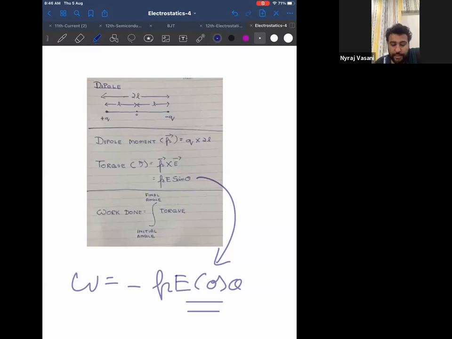Correct? Therefore, work done is the integration of torque, and torque is nothing but PE sin theta. If I integrate PE sin theta, I get minus PE cos theta. For that, you should know that the integration of sin theta is nothing but minus cos theta.